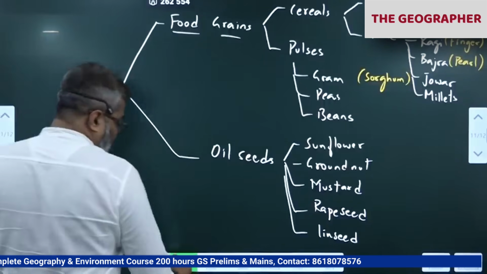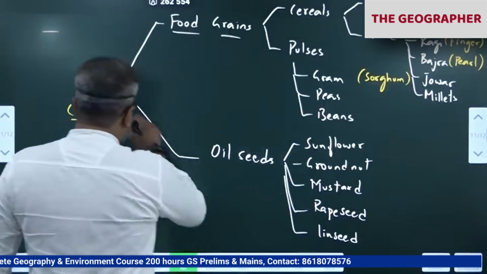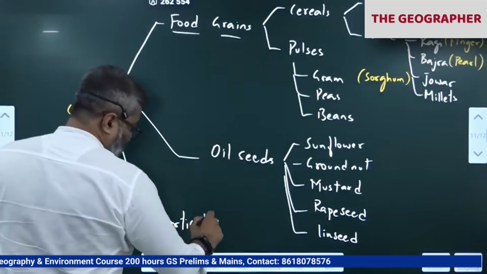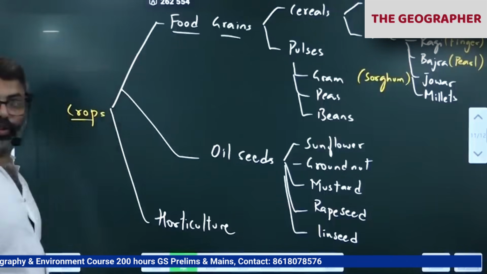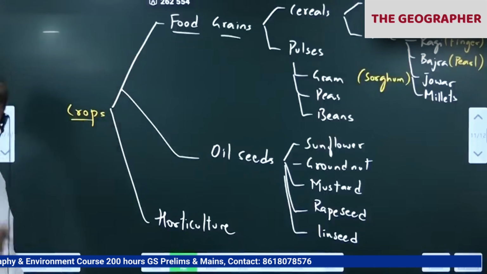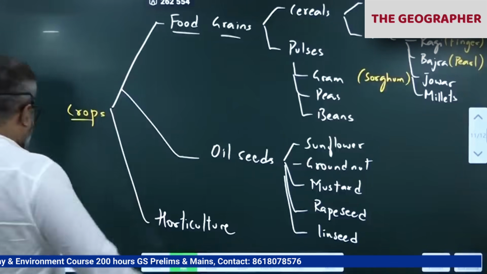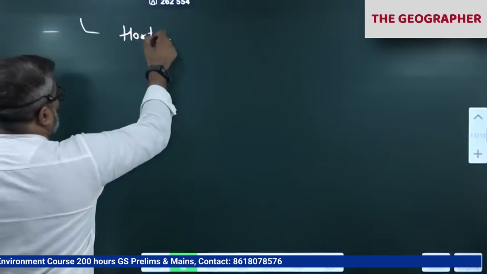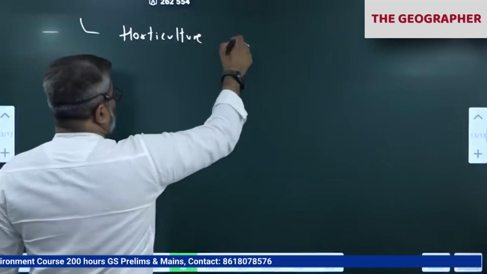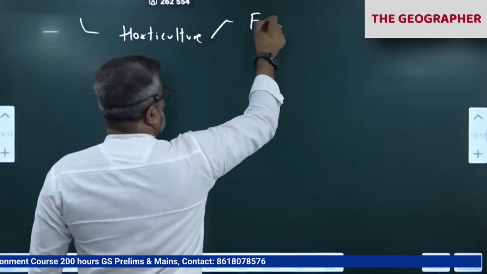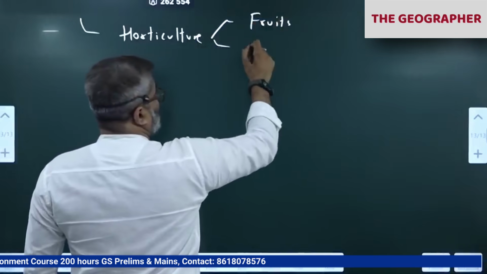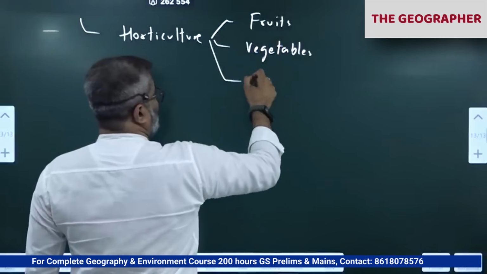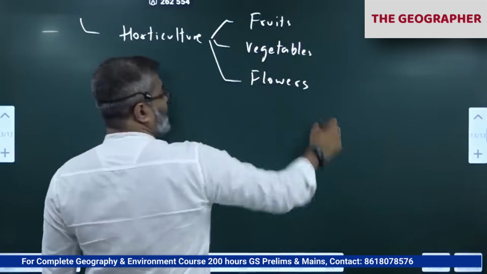So add horticulture, next category, below that. Horticulture is fruits, vegetables, flowers. I'll go to the next page and write horticulture here. In that you write fruits, vegetables, leafy vegetables come under this, and flowers.